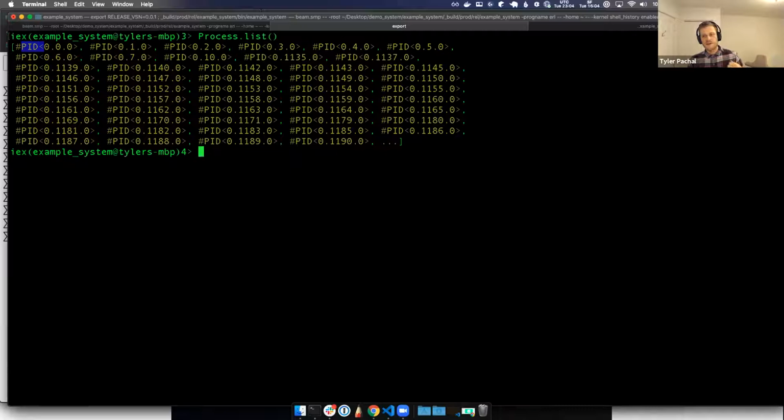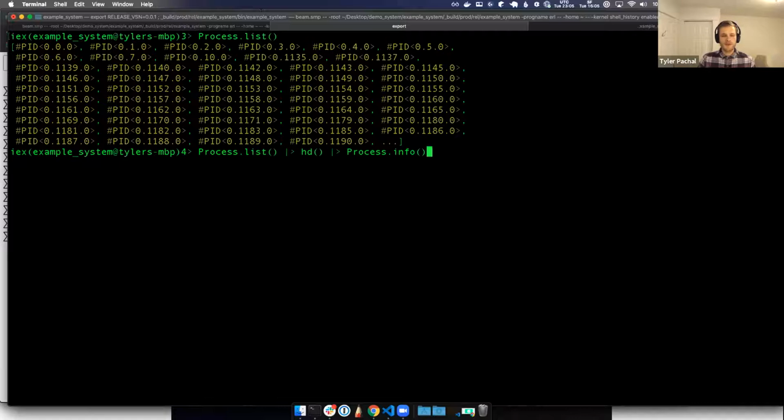When one process sends a message to another, what that's doing is actually just taking some message and putting it in the mailbox of another process. That receiving process is just going to work through its queue of mailboxes, first in, first out, doing one at a time, processing things and responding back or not responding back, depending on what it needs to do.